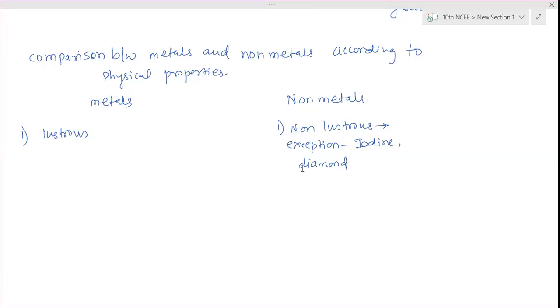Then the second one. Malleability. Malleability means they can be beaten into thin sheets.